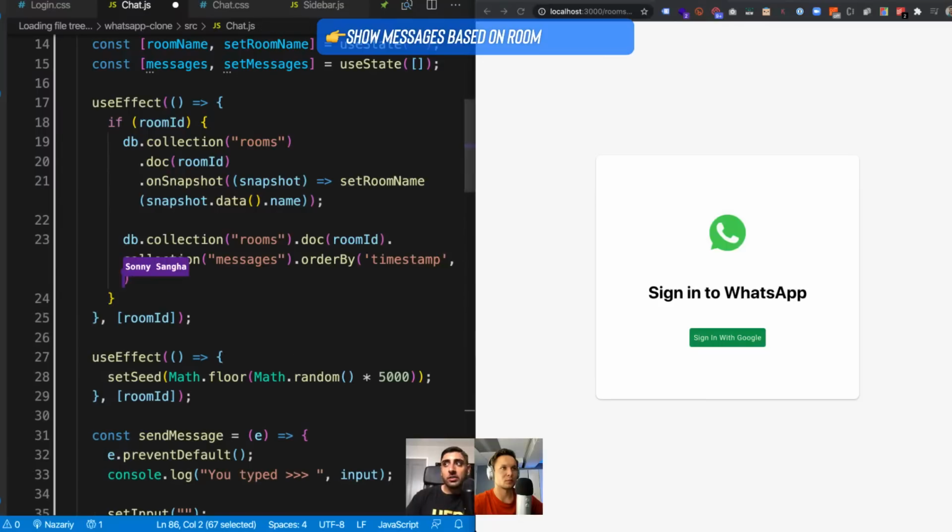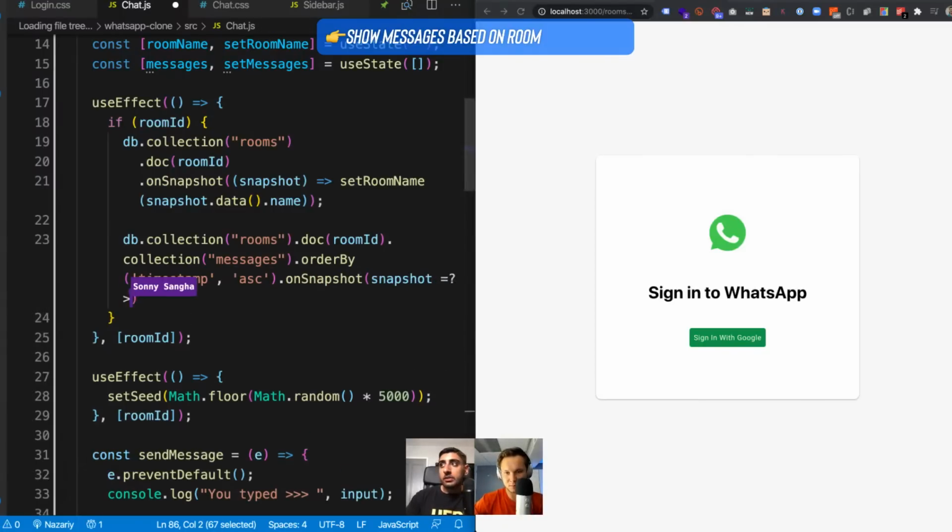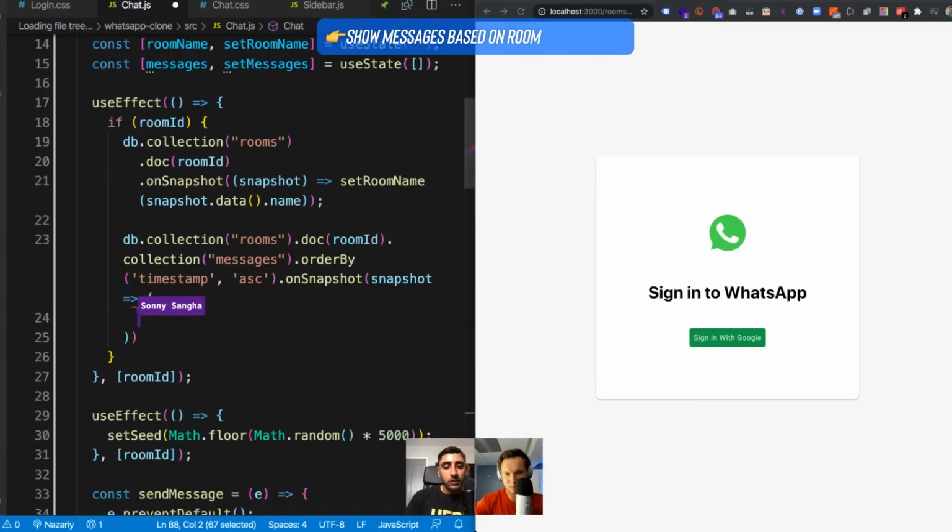So you can literally do all of this in a line, which is insane. Order it ascending, from the oldest to newest. Then get the snapshot, and the snapshot is also real time. All of this is in one line of code. It's unbelievable. Then you do setMessages, and you say snapshot.docs.map, and basically what I'm saying is map all of the documents, all of those message objects.